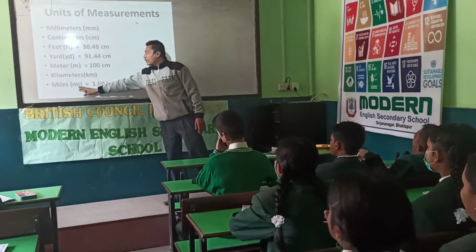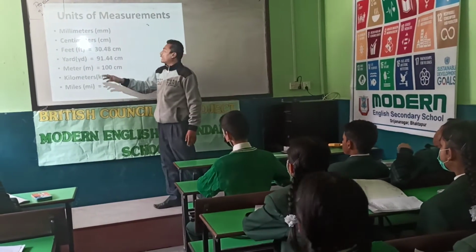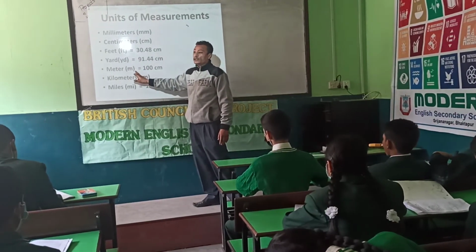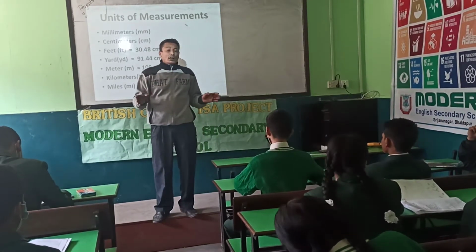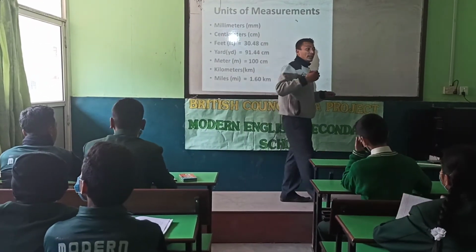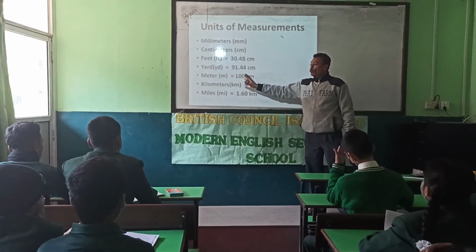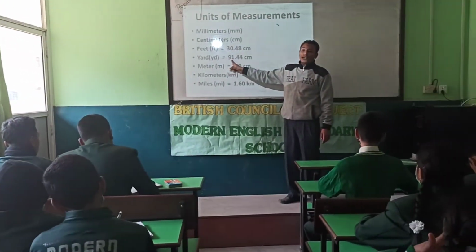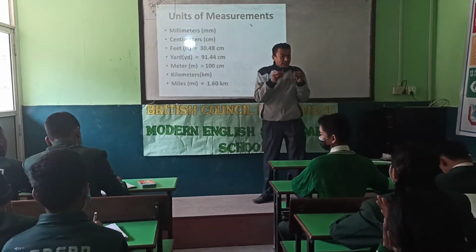Yard. Yard and mile, they are far away from now. But sometimes we can hear the words yard and miles also. We are much more familiar with meter and kilometer. So meter, when we have to buy some clothes, like cotton clothes, then we use meter. When we buy some clothes, we use meter. 1 meter is equal to 100 centimeter. 1 yard is equal to 91.44 centimeter. So yard and meter are somewhat similar.